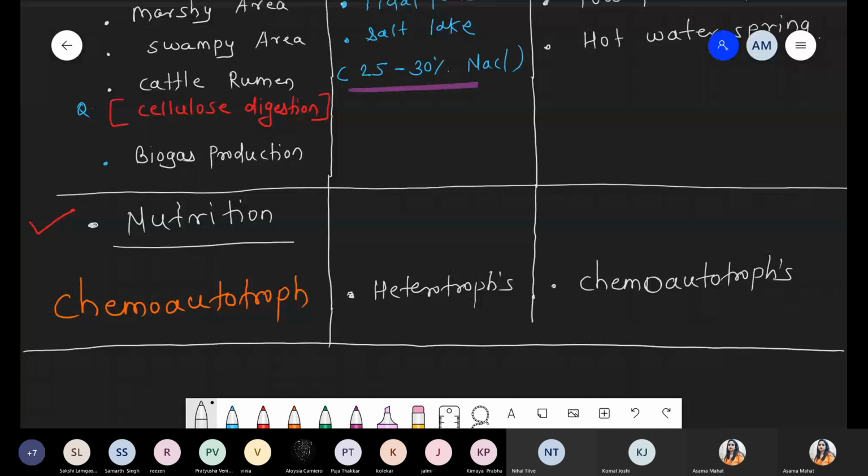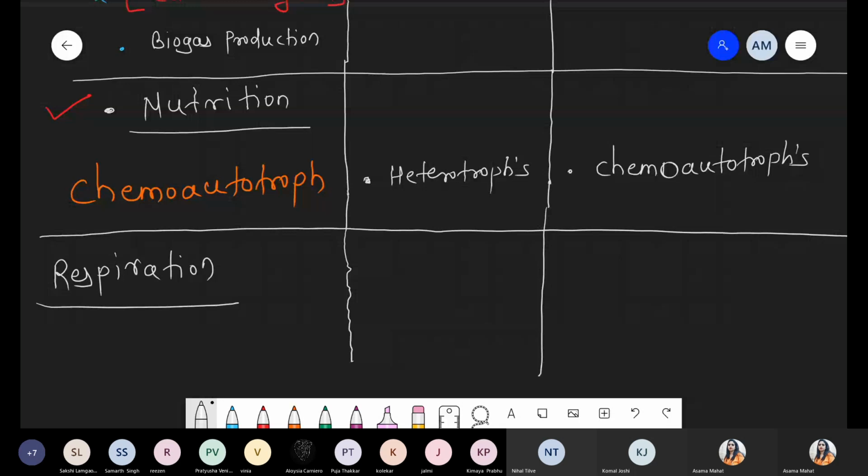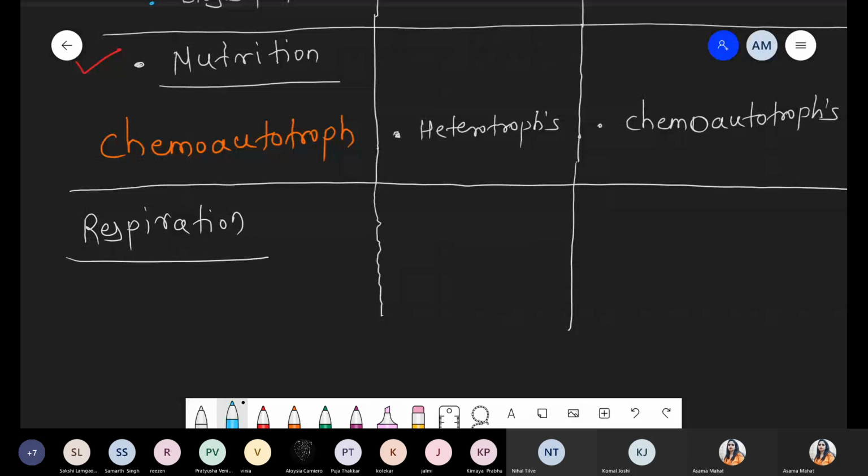Okay, चलो. Now second point, that is mode of nutrition. Third point we are talking about, that is respiration. Aerobic है, anaerobic है, facultative है, क्या है? So third point we are talking about with respect to respiration. Third characteristic. Whenever we are talking about methanogen, these are the 100% anaerobic. And strictly anaerobic, these are the represented by the word that is obligate. These are the obligate 100% anaerobics.